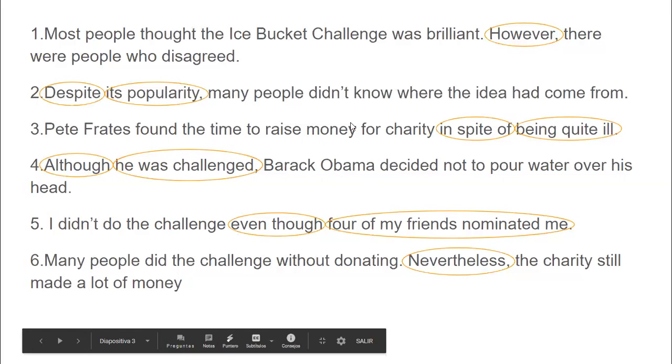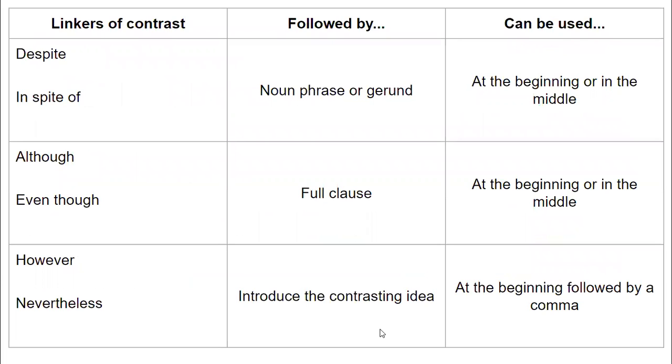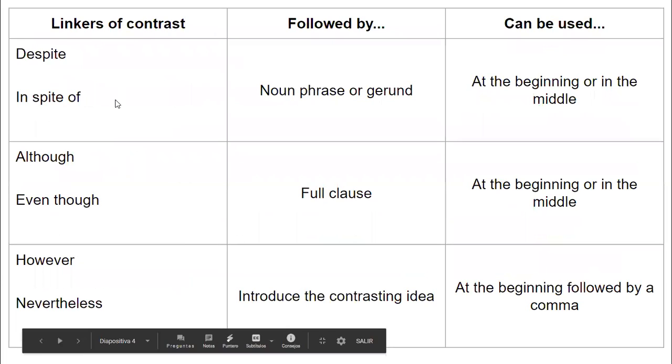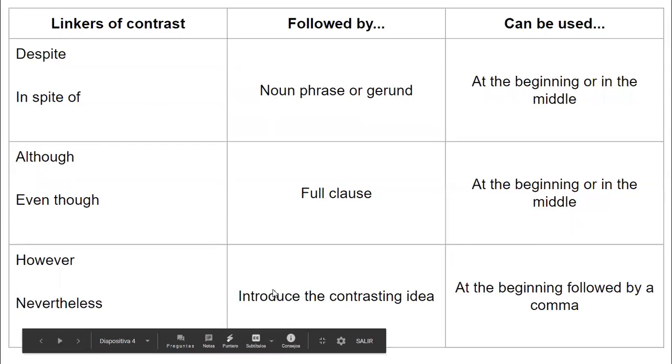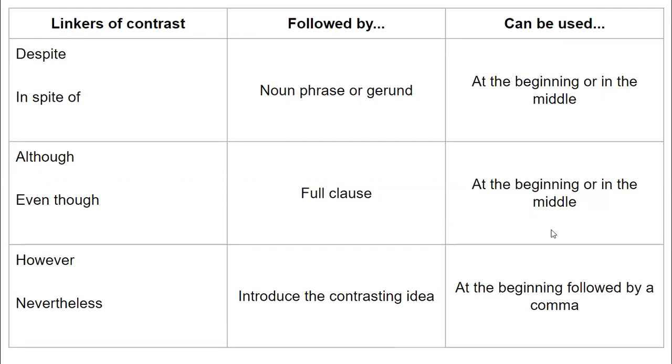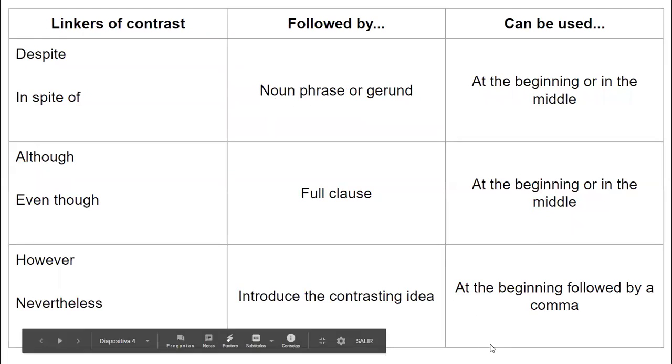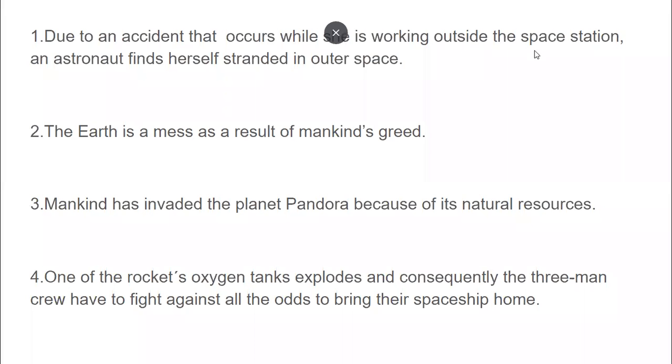So now, as you can see, here we have the linkers of contrast. They are followed by a noun phrase or gerund, or a full clause, and they are used to introduce the contrasting idea. And they can be placed at the beginning or the middle, or just at the beginning followed by a comma. Okay, now please read these 4 sentences. We're going to identify the linkers.